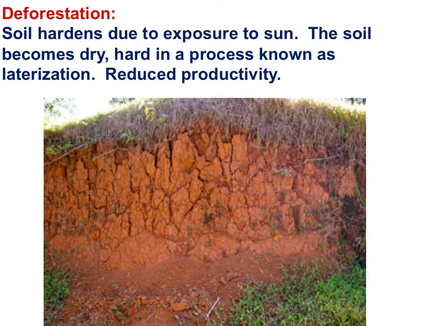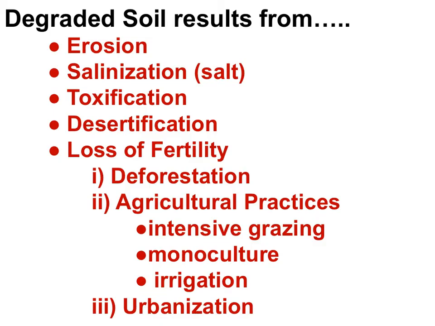Following deforestation, the soil hardens due to overexposure to the sun. The soil becomes dry and hard in a process known as laterization. This results in reduced productivity. Now we move on to look at how agricultural practices reduce soil fertility, specifically looking at intensive grazing, monoculture, and irrigation.